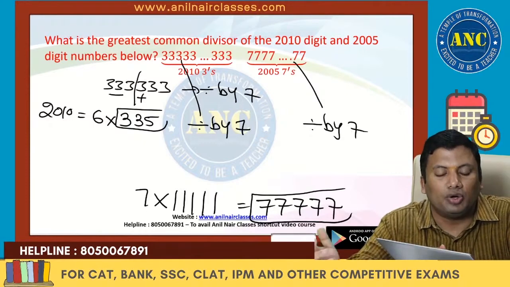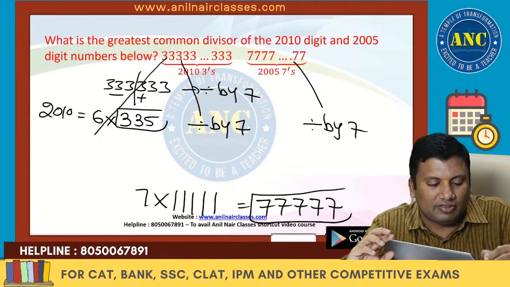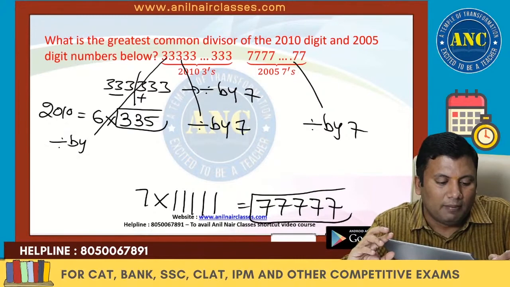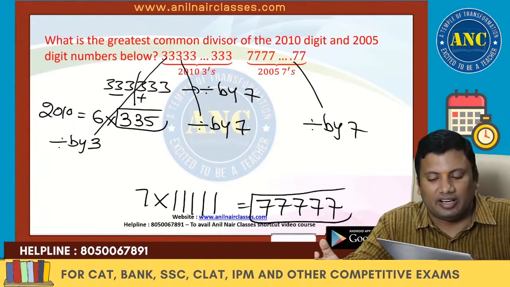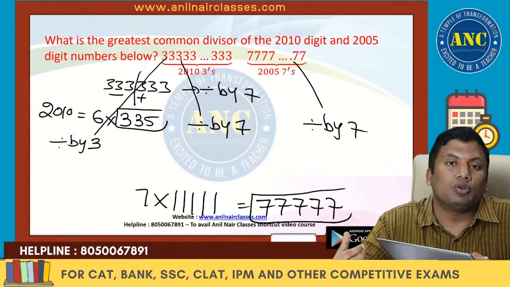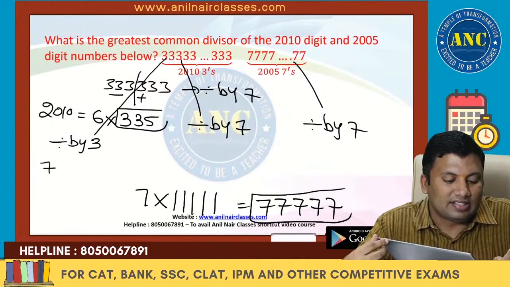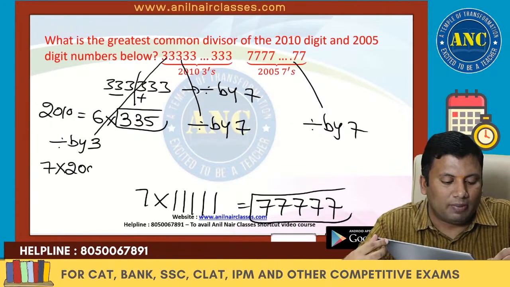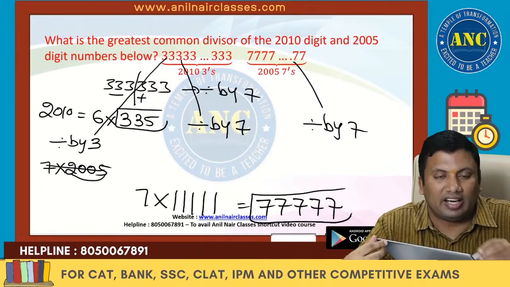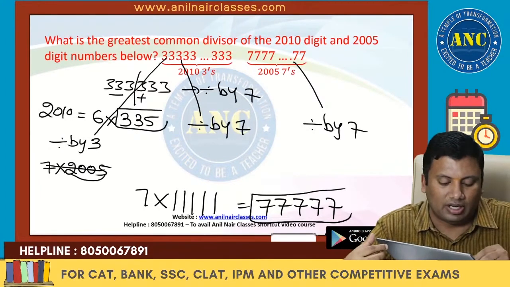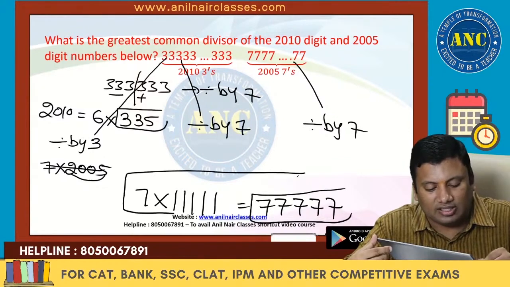Sir, can't I do it for 3? Better see here, this is divisible by 3 because of 333 and everything. 7 written 2005 times. What is the divisibility rule of 3? The sum of the digits should be divisible by 3. 7 sevens are 49, it is not divisible by 3. So therefore you will get only one 7.